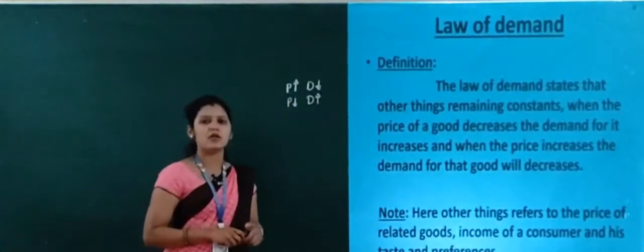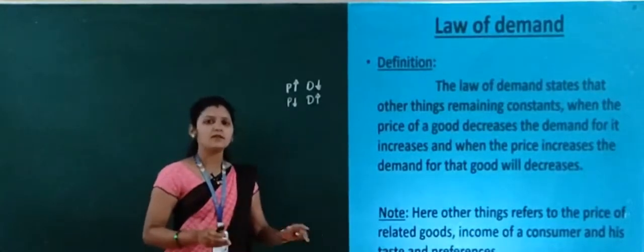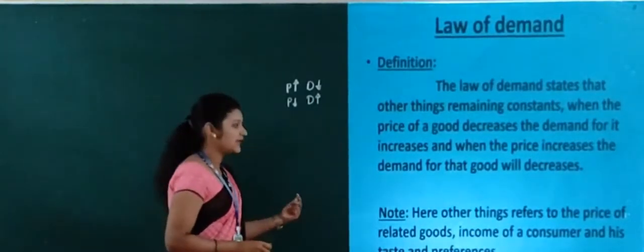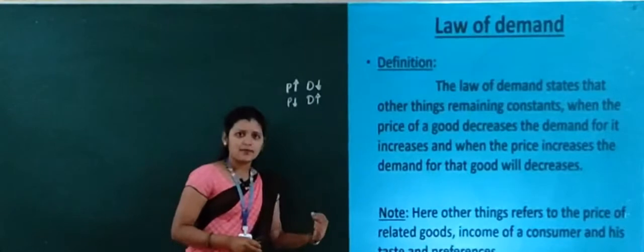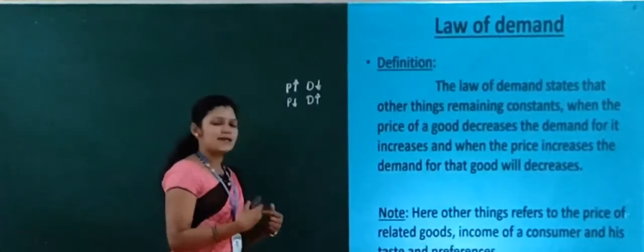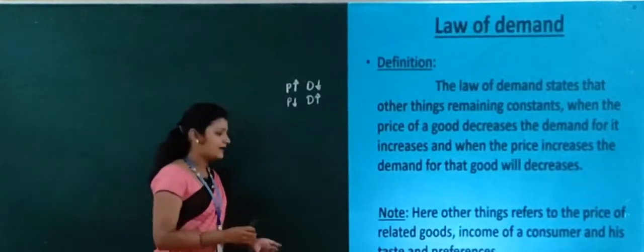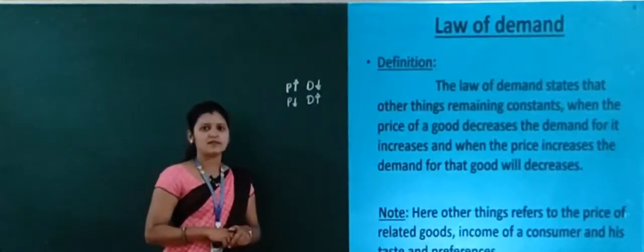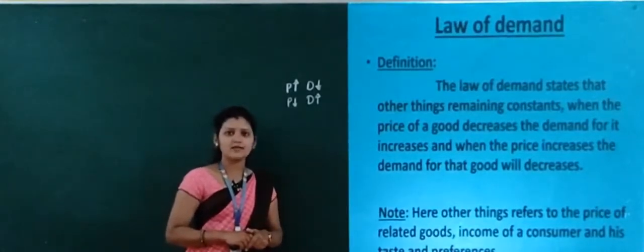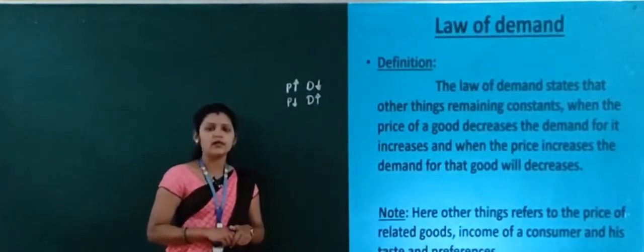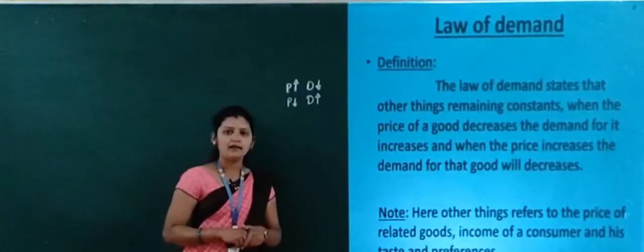And other things means the other three remaining determinants, the price of related goods, the income of a consumer, and his taste and preferences, remain constant, and only the price of that particular good is increasing and decreasing. This is the law of demand.